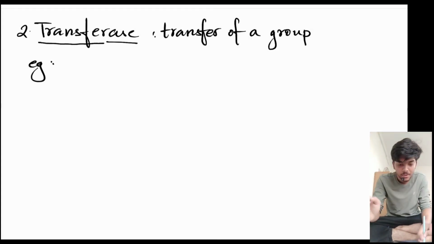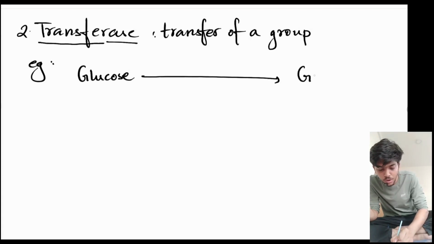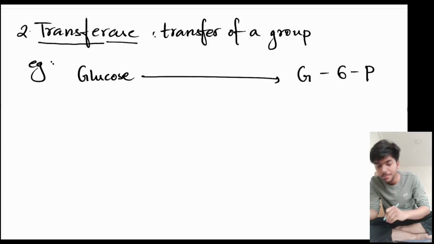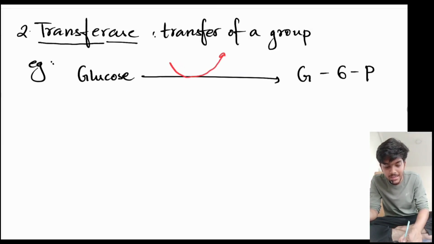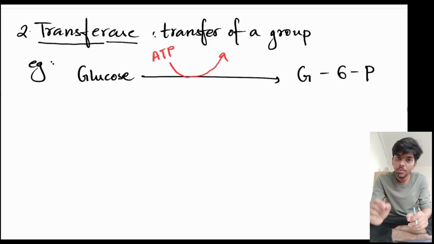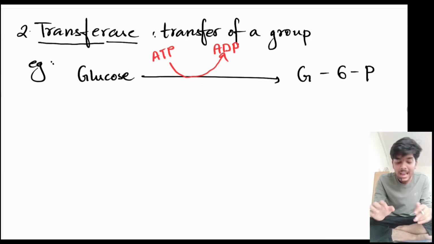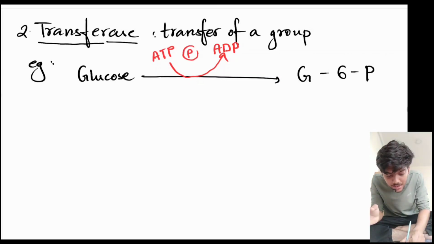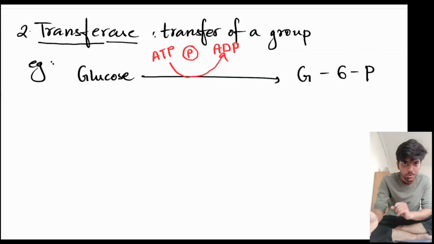In the first reaction of glycolysis, glucose molecule gets converted to glucose 6-phosphate. Where does this phosphate come from? The phosphate comes from ATP, adenosine triphosphate. From adenosine triphosphate, we get a phosphate. So the triphosphate gets converted to diphosphate due to the decrease in the number of phosphate. And the phosphate that we get from adenosine triphosphate gets added to the last carbon of glucose, and that's how we get glucose 6-phosphate from glucose.